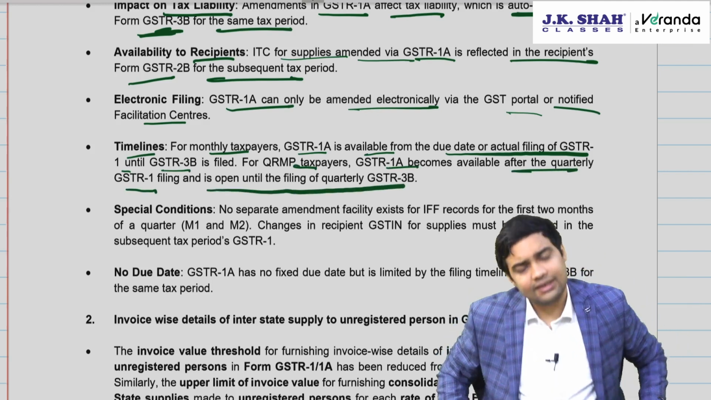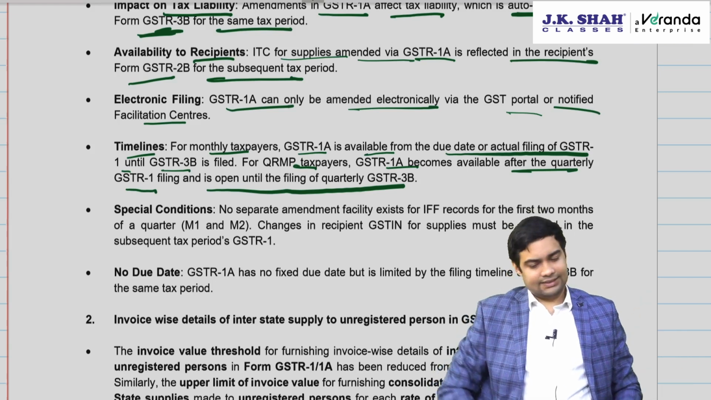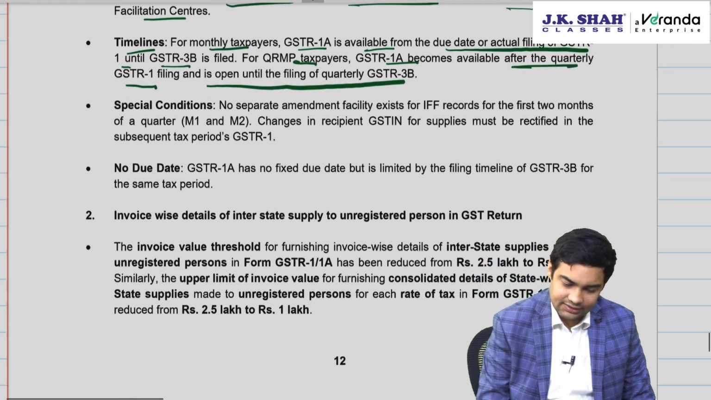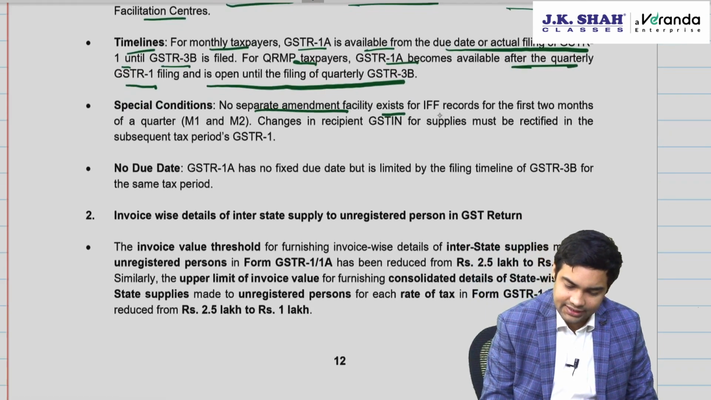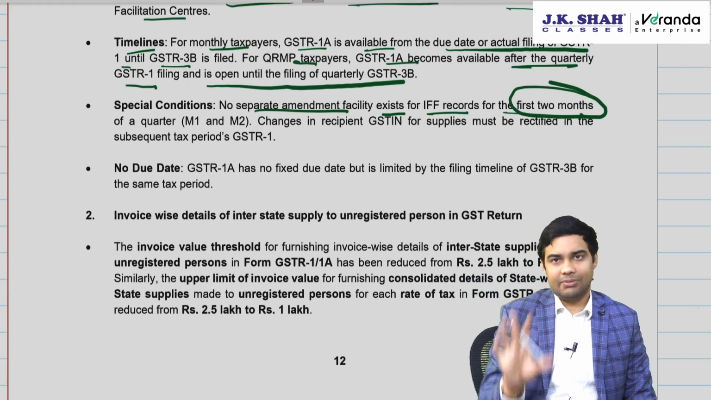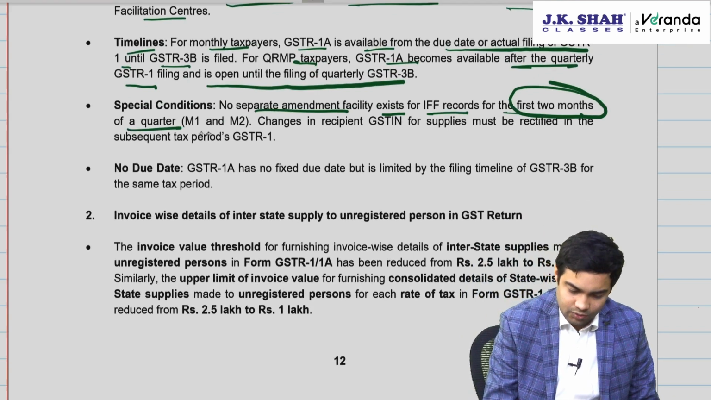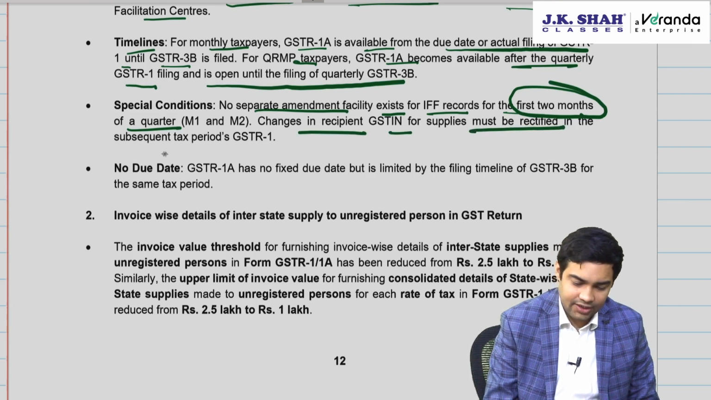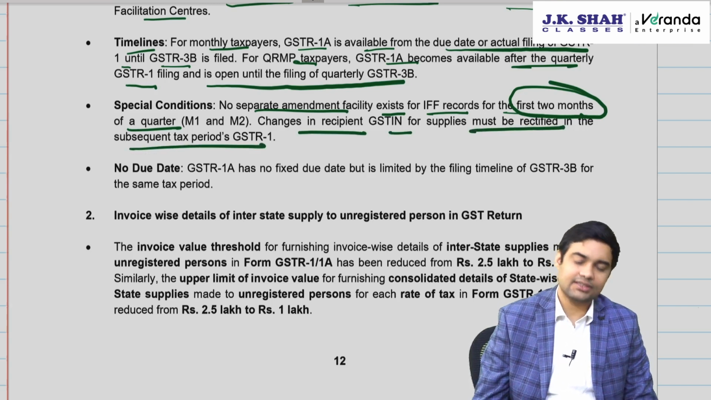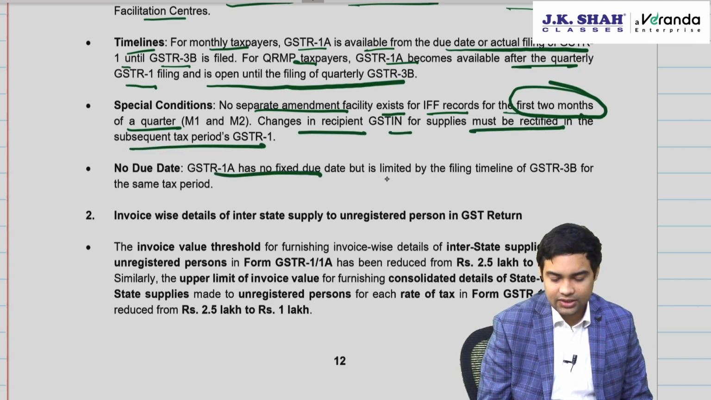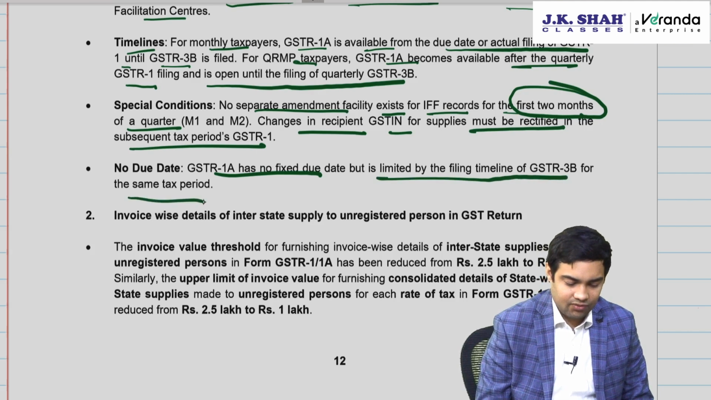What can you amend? IFF information you can amend? Yes. Special conditions: no separate amendment facility exists for IFF record for first 2 months. See, third month of a quarter you can amend it. Changes in recipient GST number must be rectified in the subsequent tax period's GSTR 1. GSTR 1A has no fixed due date but is limited to filing timeline of 3B for the same tax period.